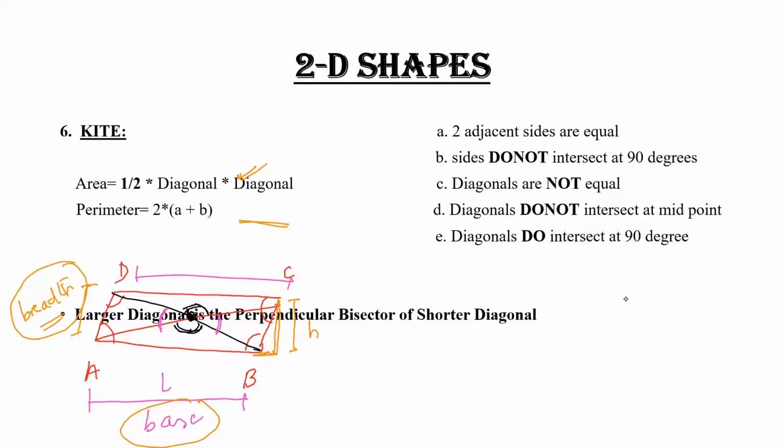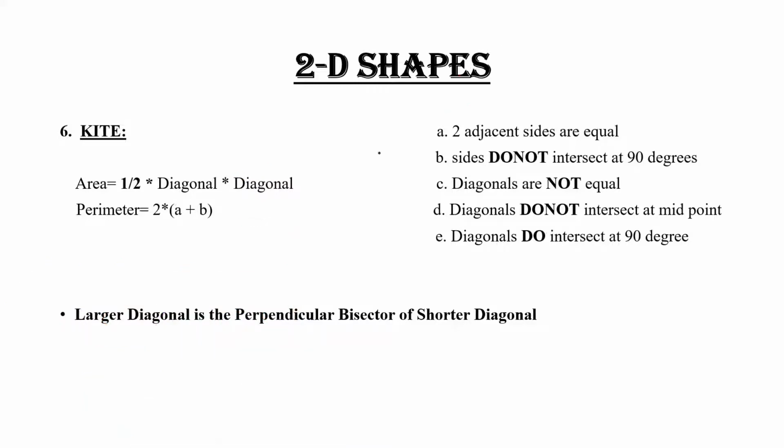The next is basically the kite. So if you talk about the kite, the shape of a kite is like this. The property of the kite is that these two sides are equal.